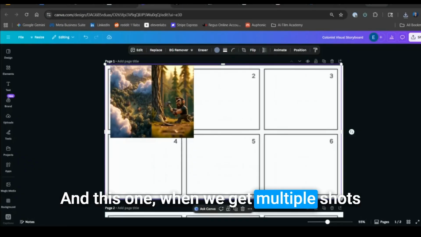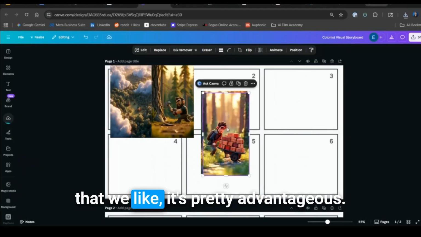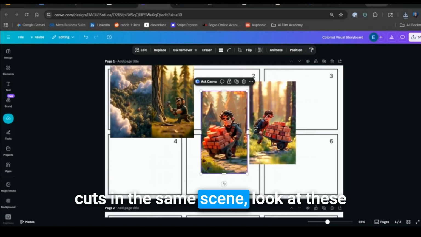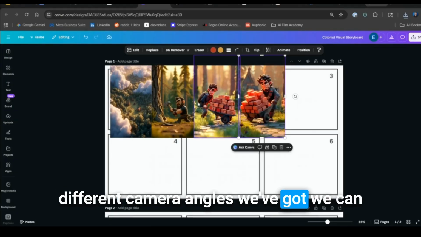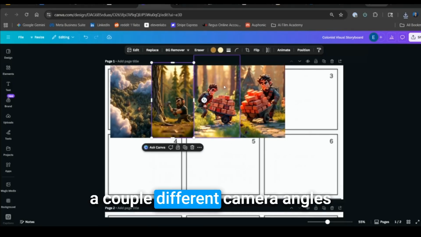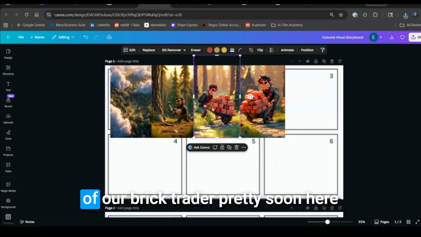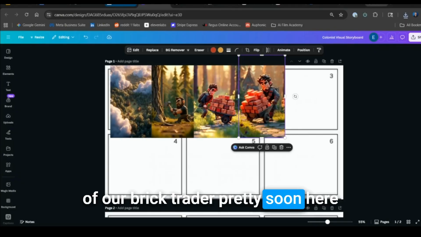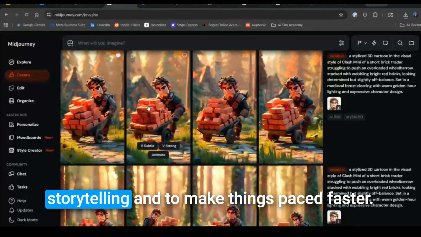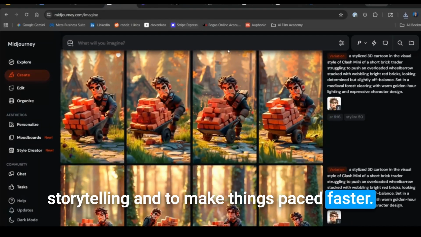When we get multiple shots that we like, it's pretty advantageous because now we can make some quick cuts in the same scene. Look at these different camera angles we've got. We can see the ad is starting to come together. We've got this aerial view, lumberjack guy, a couple different camera angles of our brick trader. Pretty soon here, we're going to have them interacting. Having multiple angles really helps with storytelling and to make things paced faster.